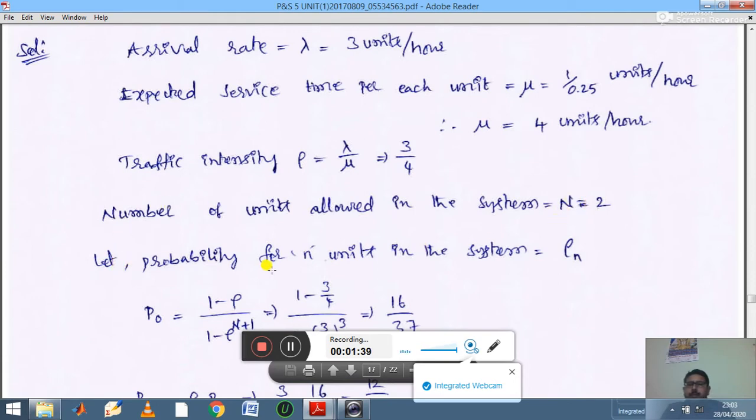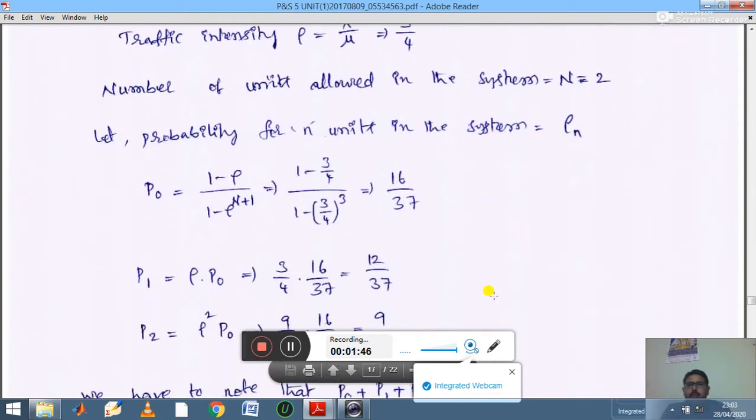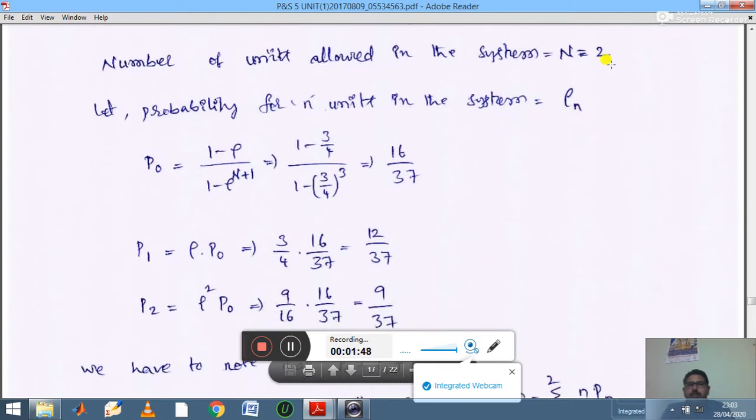Then let the probability for n units in the system be denoted by P n. Okay, probability for n units in the system, that is P n. P naught is equal to, you know this formula, (1 minus rho) divided by (1 minus rho power N plus 1), when rho is not equal to 1. Okay, so if you substitute the rho value, then you are getting 16 by 37 as your P naught value.